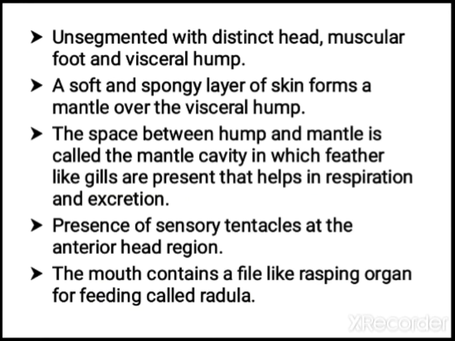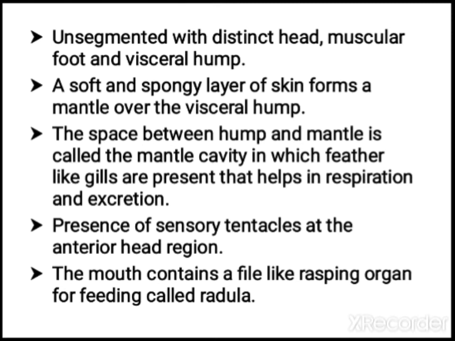So body is unsegmented with a distinct head and muscular foot. You must have observed a snail when it moves, with the help of the foot they move. So the muscular foot is present and the visceral hump is present. A soft spongy layer of skin forms a mantle over the visceral hump. The space between the hump and the mantle is called the mantle cavity. They have respiratory organs, gills, which are feather like. They help in respiration and also in excretion.